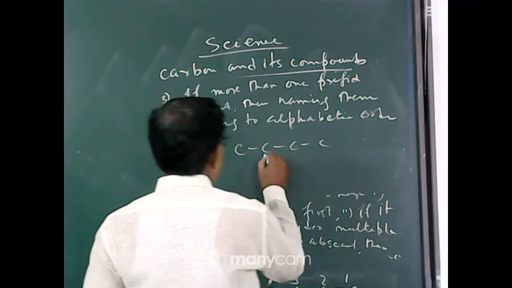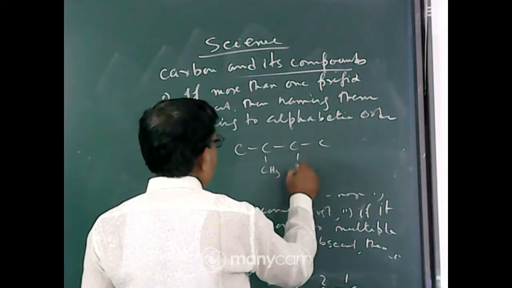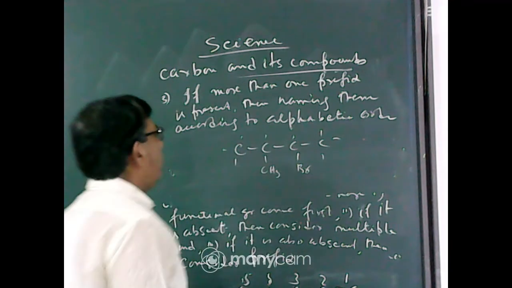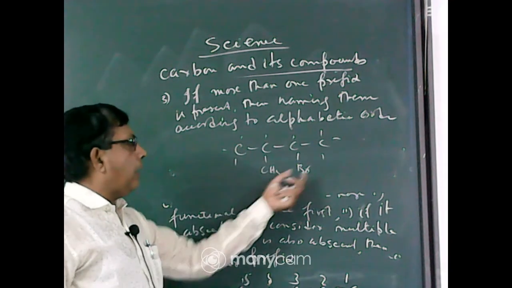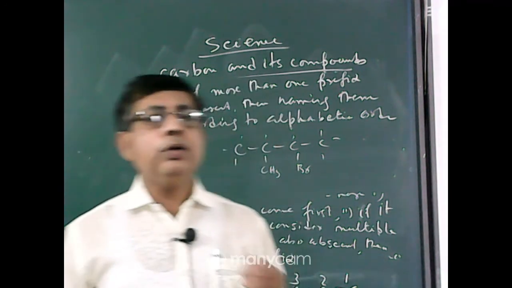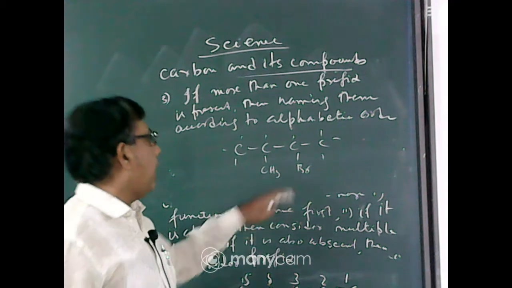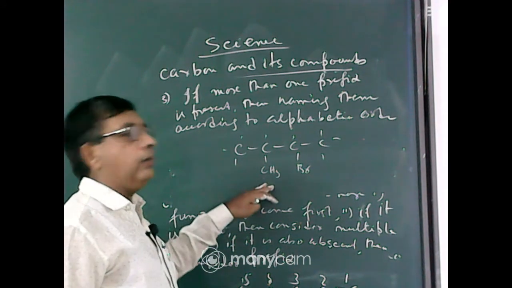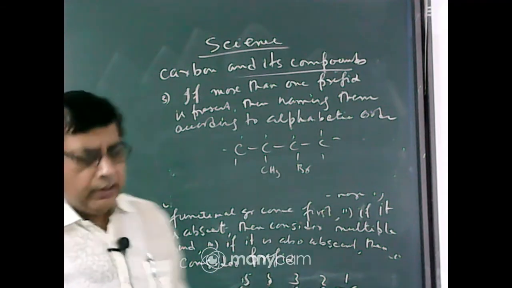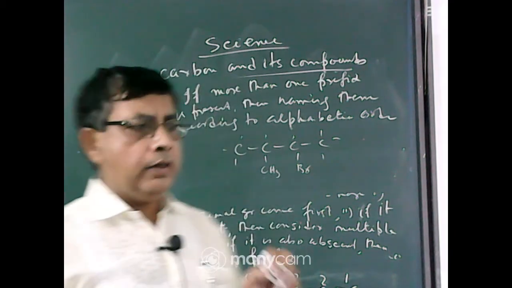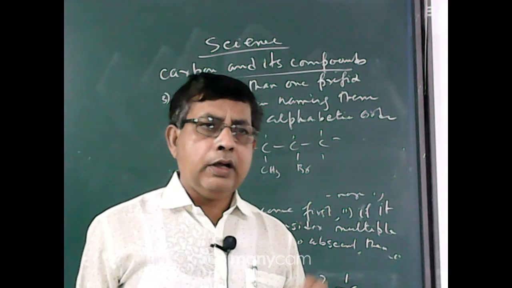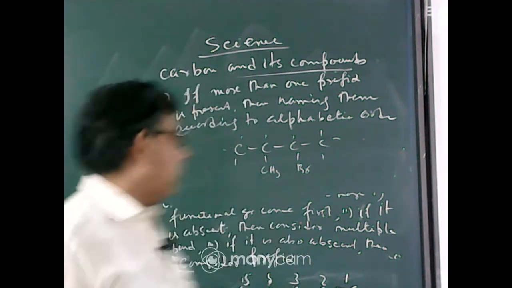It contains one side chain CH3 and one side chain Br. This is a compound. Now two side chains are present, methyl and bromine. Which side chain do you write first according to alphabetical order? You first write bromo, then methyl. So if more than one prefix is present, then you write the prefixes in alphabetical order.